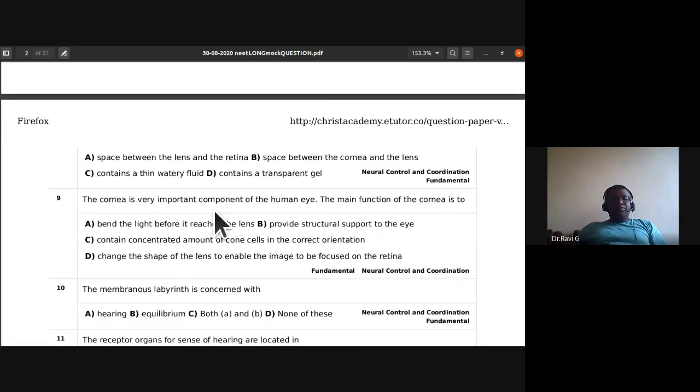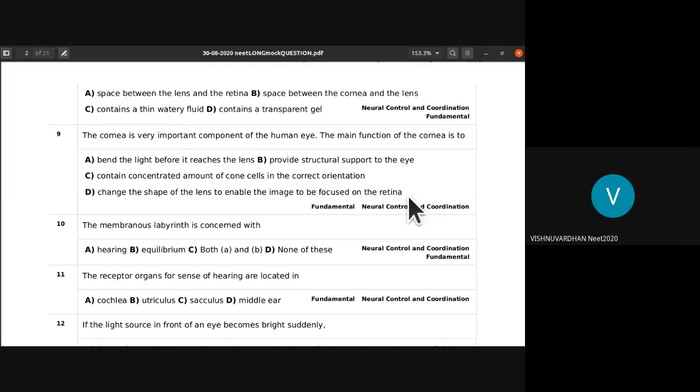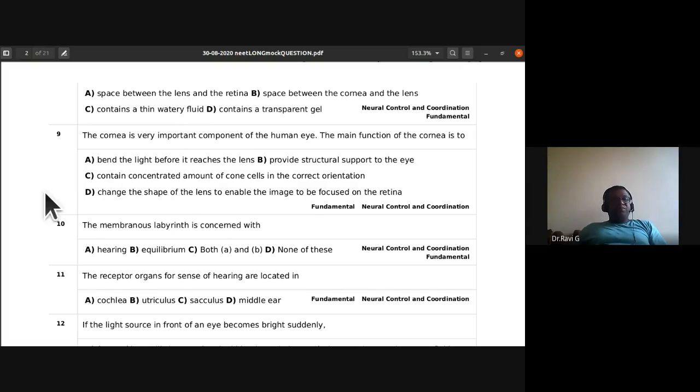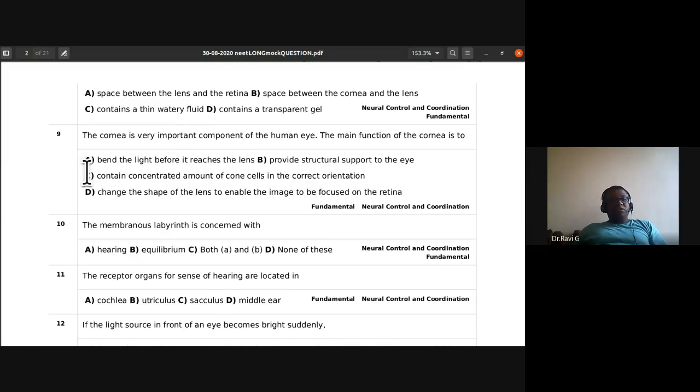Ninth one: the cornea is a very important component of the human eye. The main function of the cornea is to bend the light before it reaches the lens, provide structural support to the eye, contain concentrated amount of cone cells in the correct orientation, or change the shape of the lens to enable the image to be focused on the retina. Which is the main function? What is the answer for it?